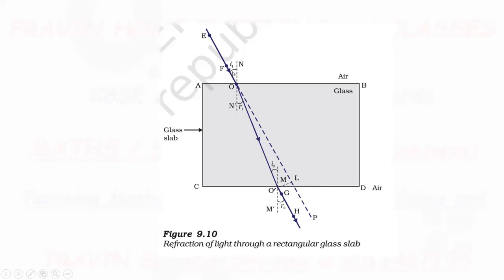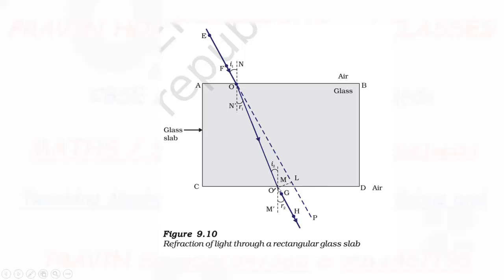Now this angle is the angle of incidence for this ray, I1. Then when the ray gets refracted, it moves slightly towards the normal, like this, and this makes an angle with the normal. This is the angle of refraction R1. Then it travels in a straight line path in the glass medium.